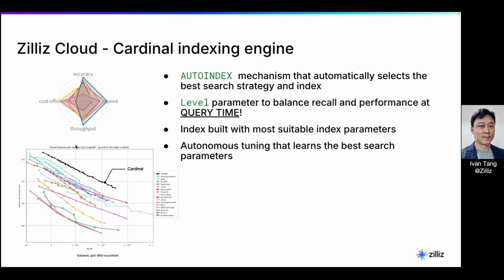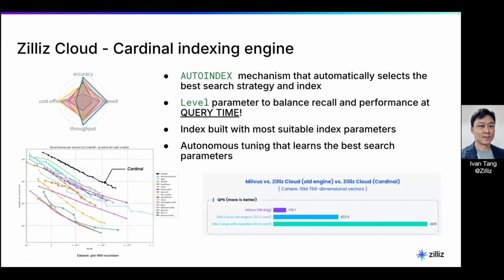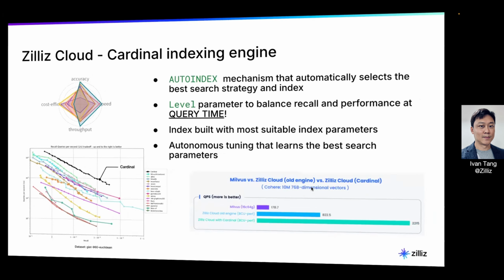And when it comes to performance, there is an open source benchmark called ANN benchmark. You can search for that again. Cardinal ranks one of the top, or rather the top, in terms of performance and recall rate, right? So if the chart is closer to the top right, it means better, right? Again, we did a benchmark of Zilliz versus Milvus. We see much better, 10 times more QPS when compared to Milvus. Okay, so that's number one.